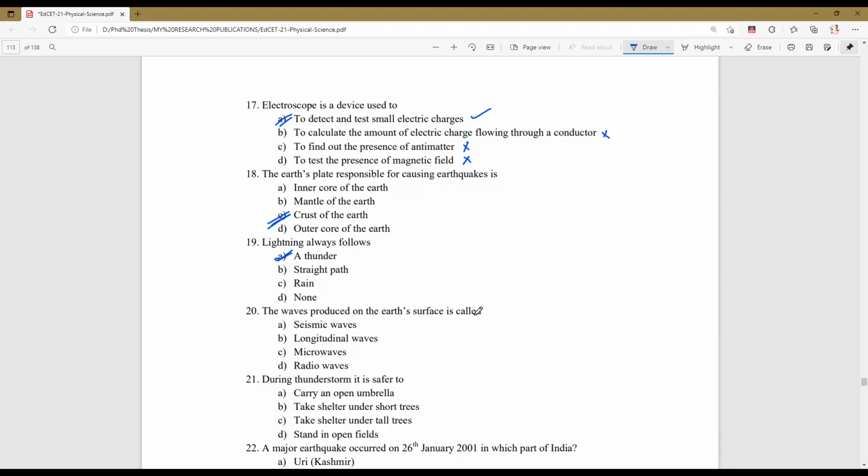The waves produced on the Earth's surface are called seismic waves, longitudinal waves, microwaves, or radio waves. What is the answer? The waves which are produced on the Earth's surface are called seismic waves, and the instrument which is used for detecting the seismic waves is called a seismograph. Next, during thunderstorm, is it safer to carry an umbrella, take shelter under short trees, take shelter under tall trees, or stand in an open field? During thunderstorm, you should always take shelter under short trees.